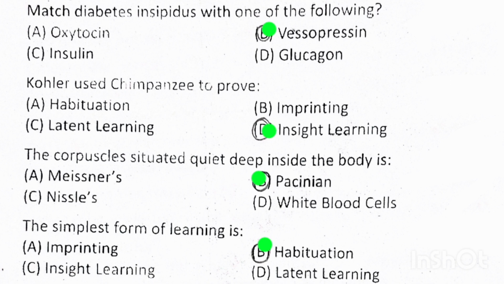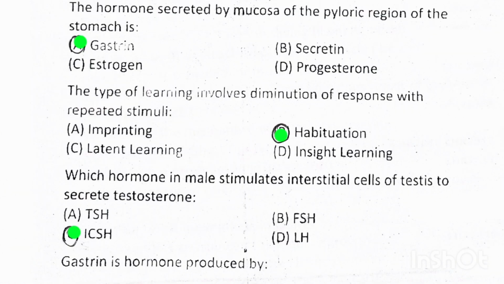Kohler used chimpanzees to prove insight learning. The corpuscle situated quite deep inside the body is Pacinian. The simplest form of learning is habituation. The hormone secreted by the mucosa of the pyloric region of the stomach is gastrin. The type of learning involving diminution of response with repeated stimulus is habituation.